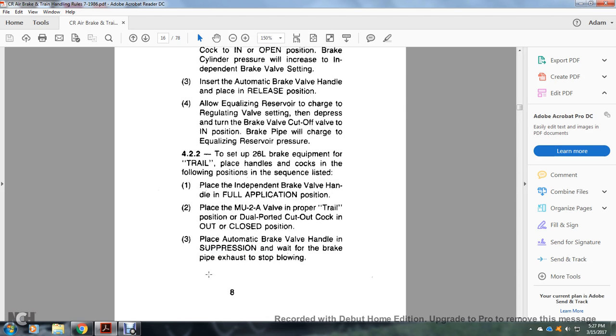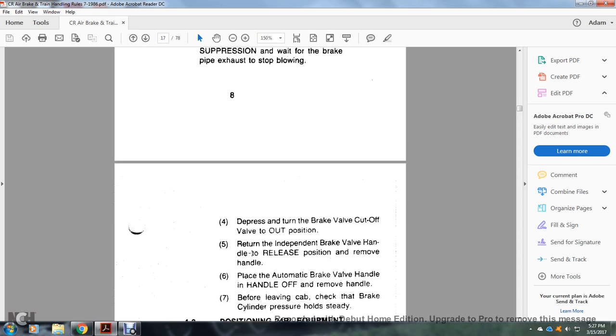4.2.2. To set up the 26L brake equipment for the trail position, place the handles and cocks in the following sequence. Place the independent brake valve handle in the full application position. Place the multiple unit 2A valve in the trail position. Place the dual ported cutout cock in the out, closed position. Place the automatic brake valve handle in the suppression position. Wait for the brake pipe exhaust to stop blowing.